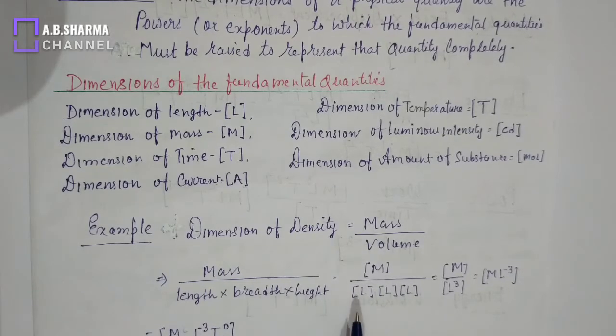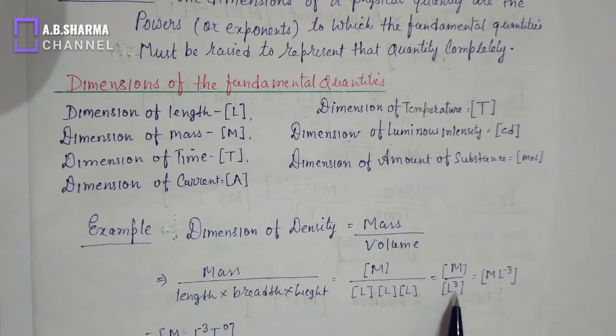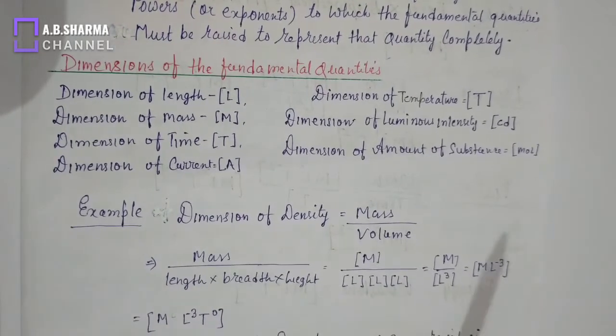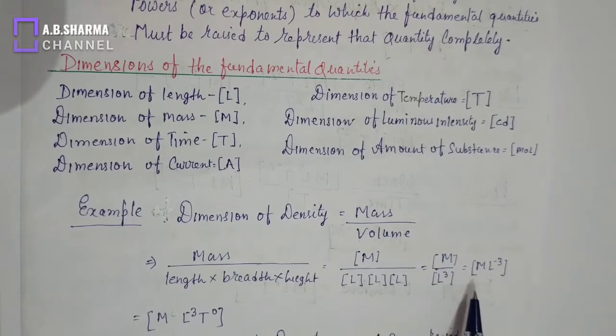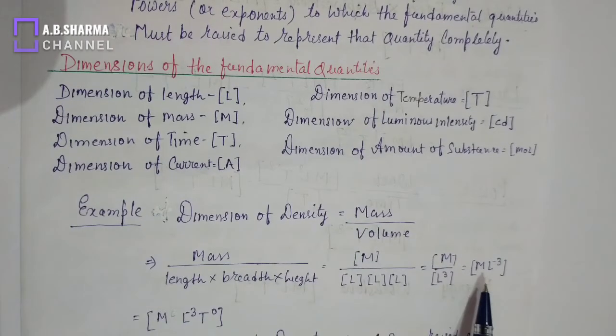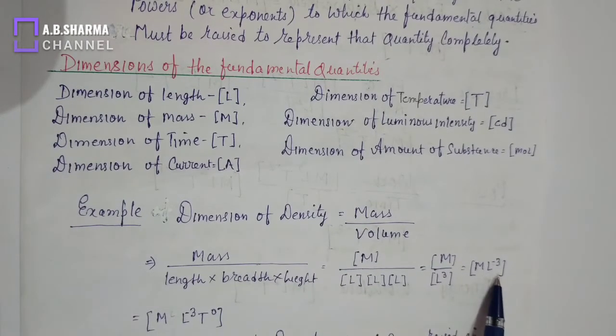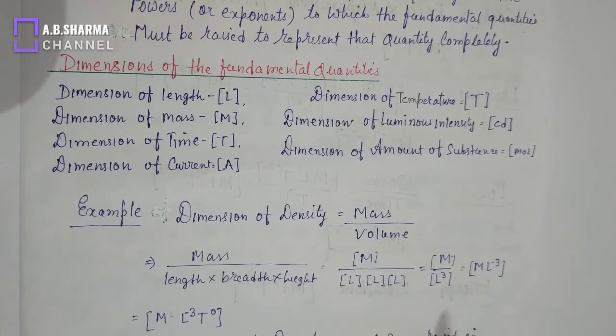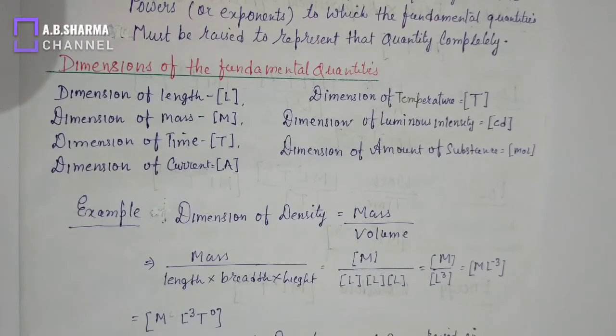So length is represented L, breadth also L, and height is also L. So this is M over L to the power 3, that is M L to the power minus 3. Means in the fundamental unit mass there is 1 power and in fundamental unit length there is minus 3 power. So these powers are called dimension, the powers to which the fundamental quantities are raised.